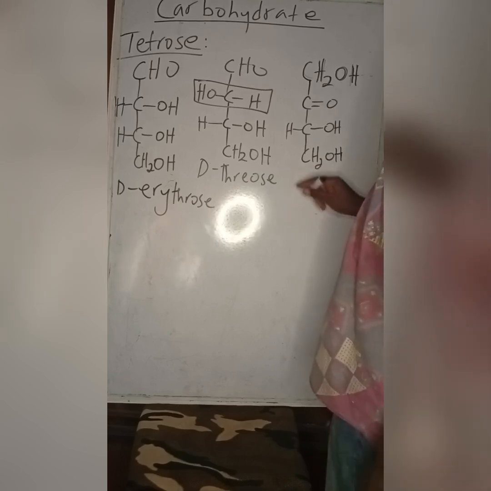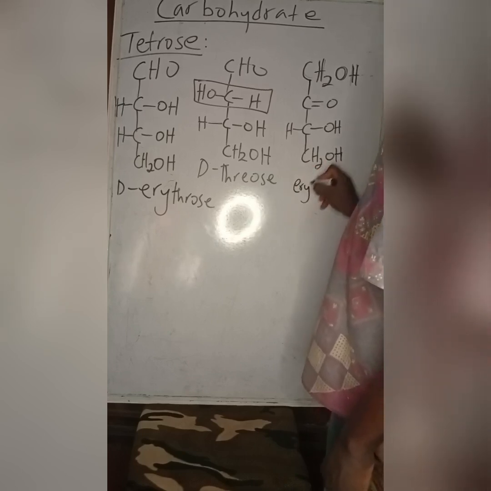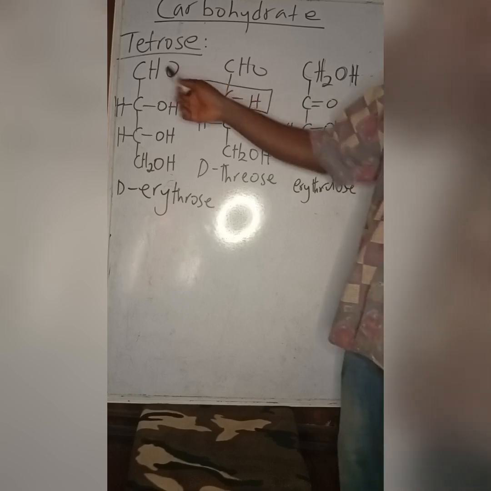This is known as erythrulose. Now, if you observe erythrulose, it is almost similar to erythrose, just that they are functional group isomers. What do I mean? This one has a ketone group, this one has an aldehyde group. So that's the difference between erythrose and erythrulose.